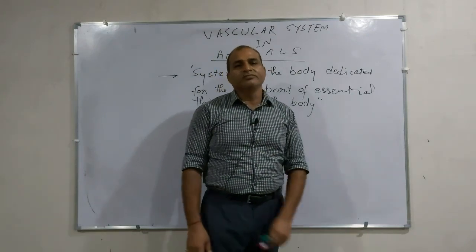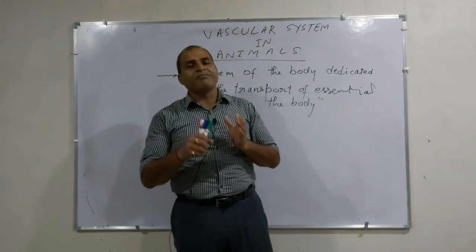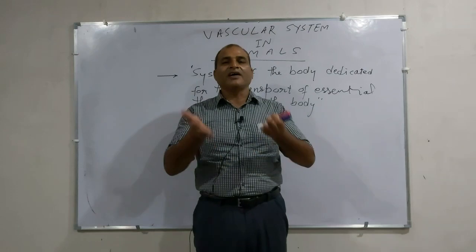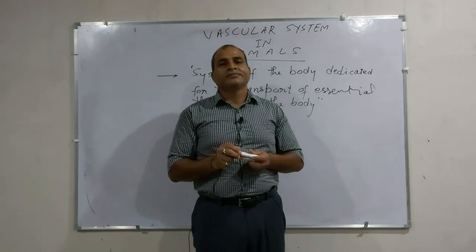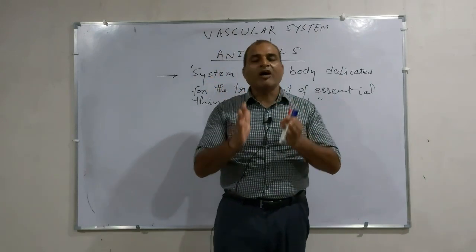This circulatory system, starting from very primitive types of animals up to the mammals, in our own case, has a certain degree of upgradation.